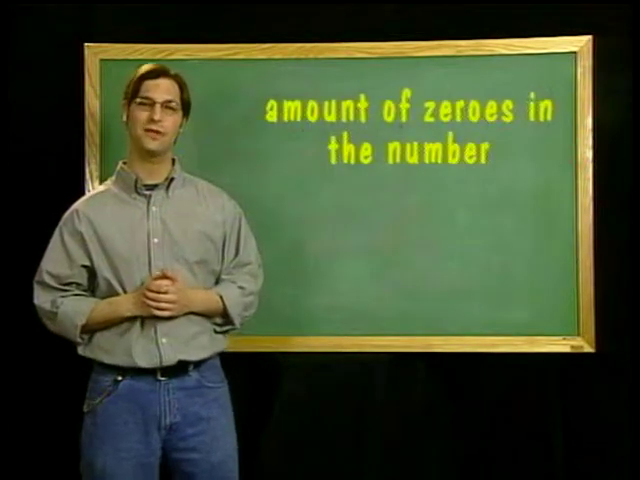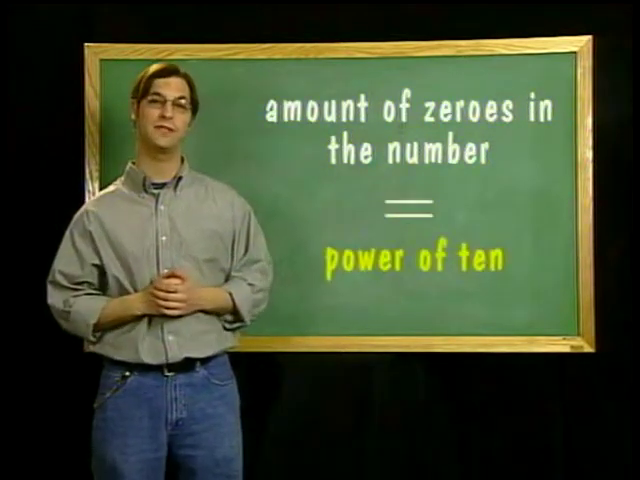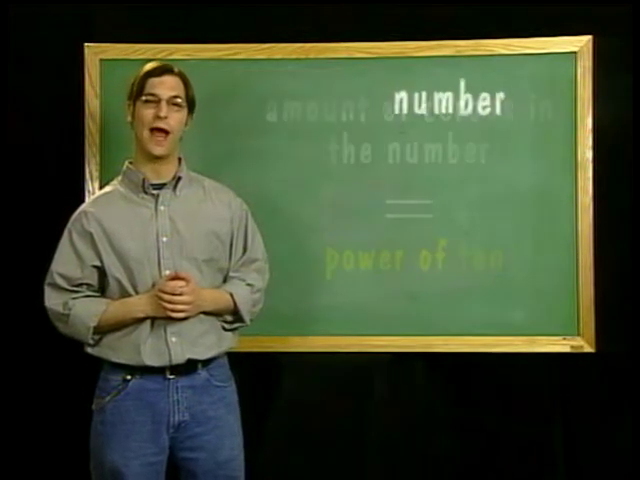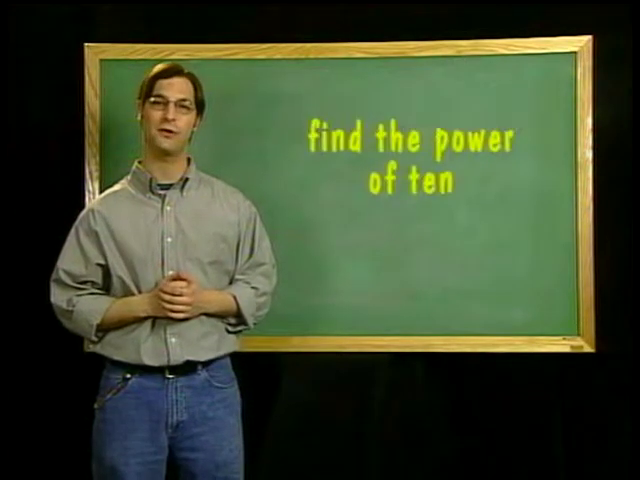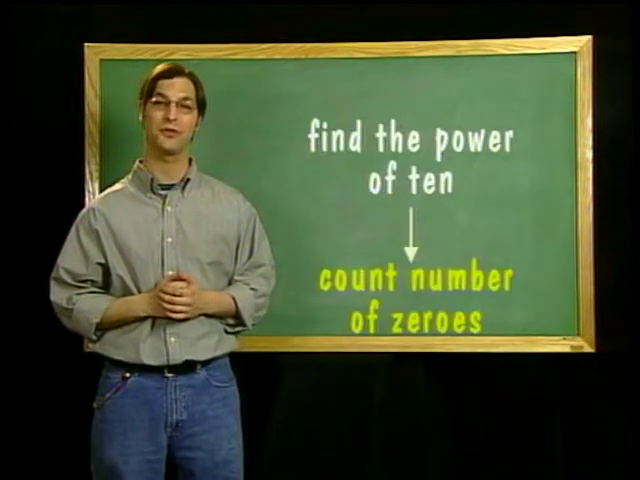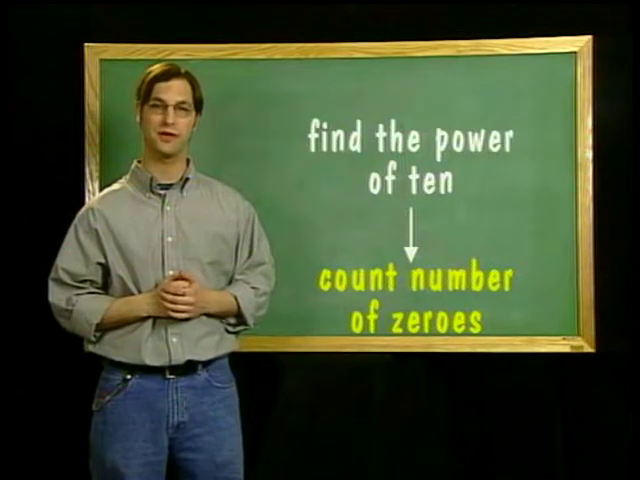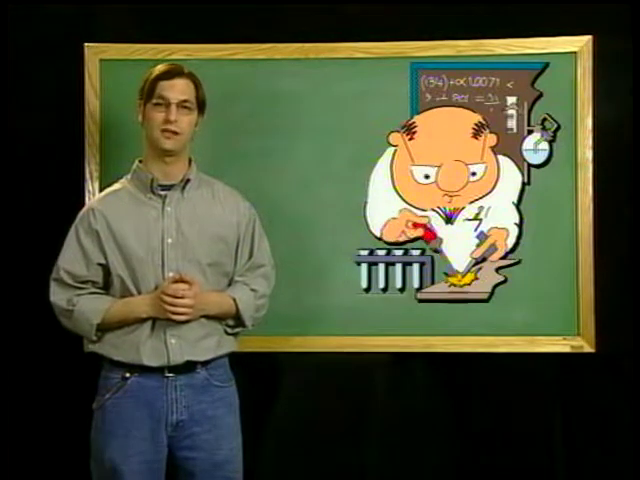Remember that the amount of zeros in the number is the same as the power of 10 we're raising it by. No matter how large the number is, you can find the power of 10 it's multiplied by if you count the number of zeros. That's why this method comes in so handy for scientists studying vast distances in the galaxy.